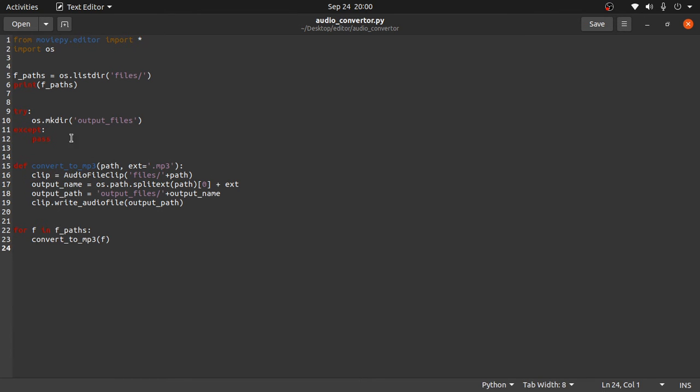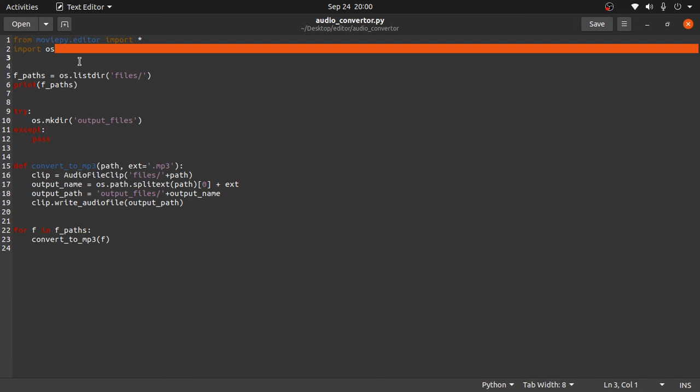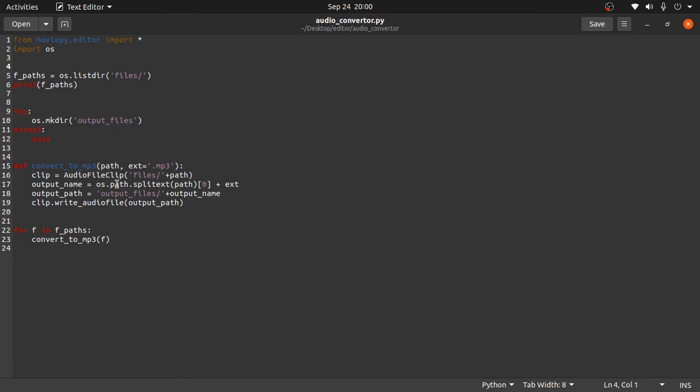So let's see what we have here. We are importing from moviepy.editor, we are importing everything and also importing the OS module to create some directories and handle extensions and paths. So first of all what we are doing is we are saving file paths.